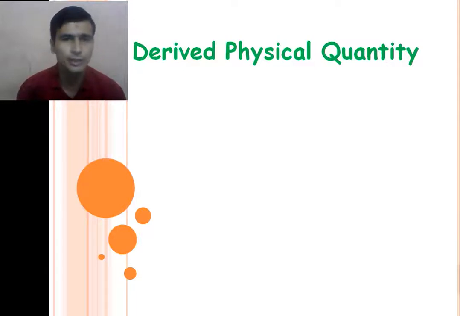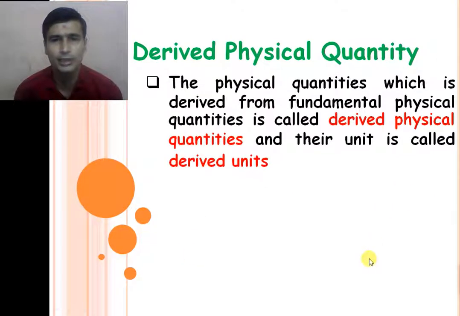So the physical quantities which are derived from the fundamental physical quantities are known as derived physical quantities, and their units are called derived units.